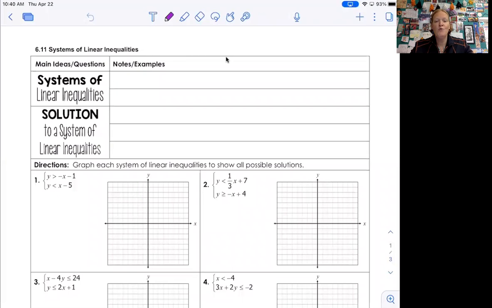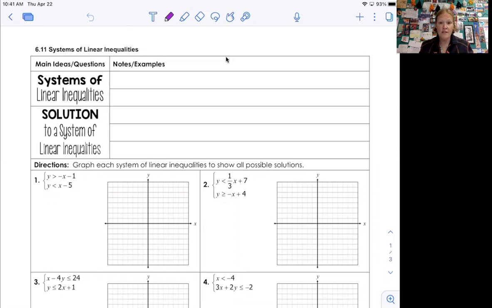All right, welcome to systems of linear inequalities. So this whole unit's been about systems. You learned how to graph linear systems, how to solve them using substitution, and how to solve using elimination. So we're going to look at how to graph linear systems. That's actually the only way to solve them because the solution is not a point, it's a shaded region. That'll make sense in just a minute. But the steps are exactly the same. So we're going to tie in what we did at the beginning of the unit with what we learned last lesson to put it all together today.